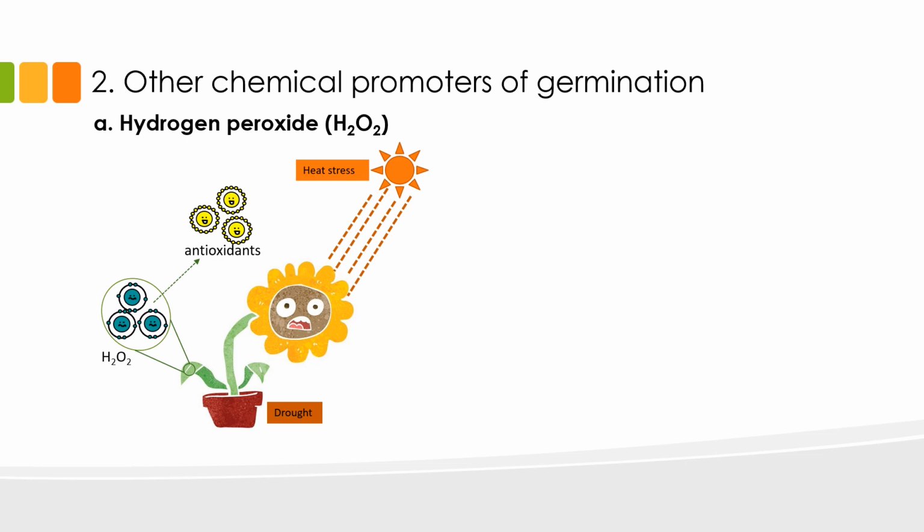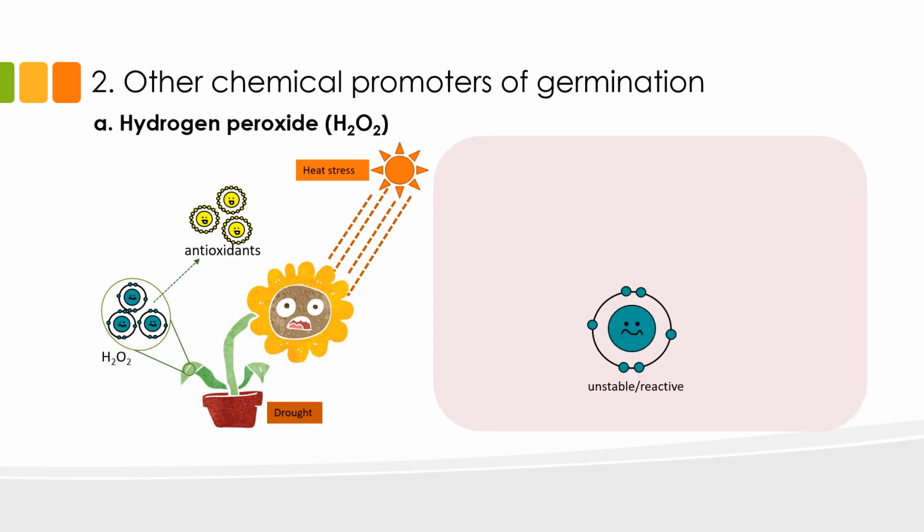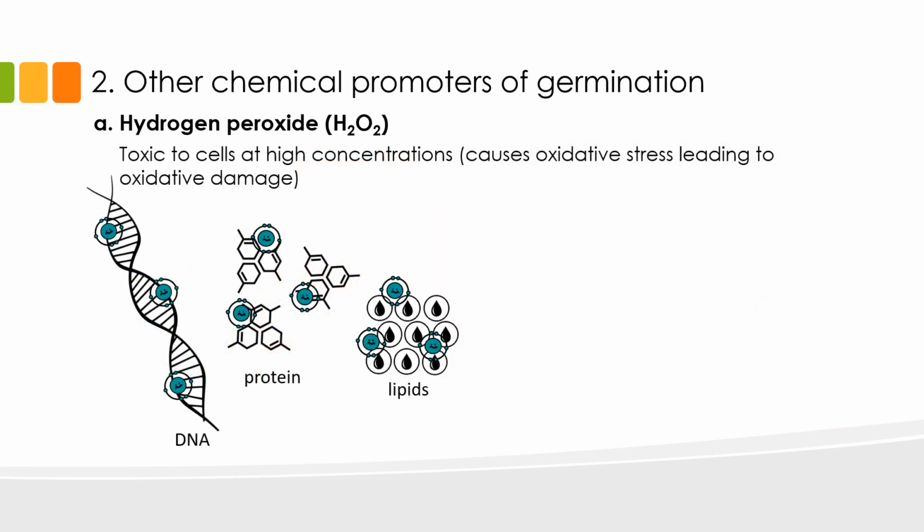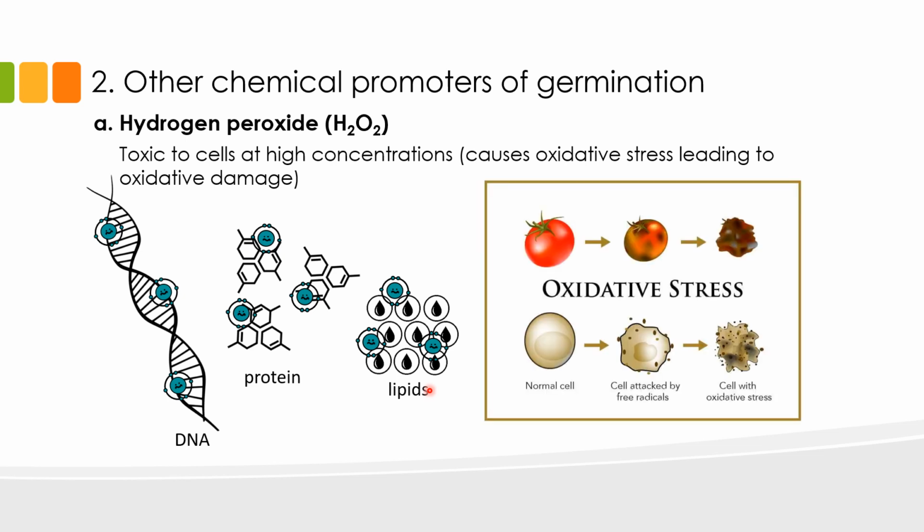So how do the antioxidants regulate hydrogen peroxide concentration? Hydrogen peroxide is unstable and therefore very reactive towards macromolecules. The antioxidant's job is to donate electrons to the unstable hydrogen peroxide to make it stable and therefore non-reactive. At high concentrations, hydrogen peroxide becomes toxic. It can cause oxidative stress to macromolecules such as DNA, proteins, as well as lipids. In fruits such as tomatoes, this oxidative stress manifests into the gradual rotting of the fruit.